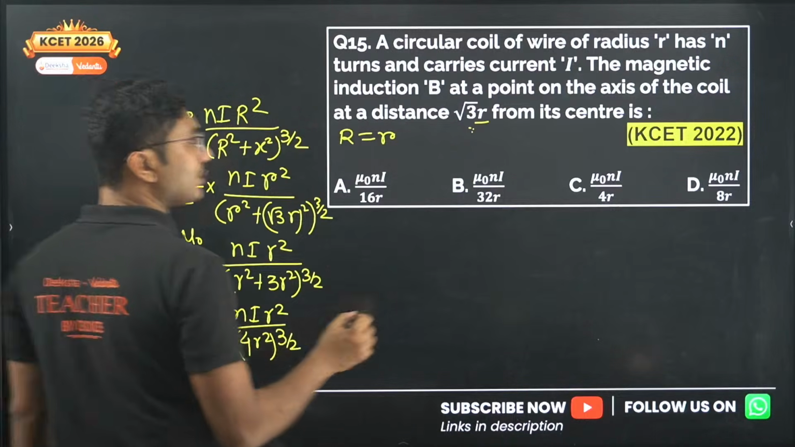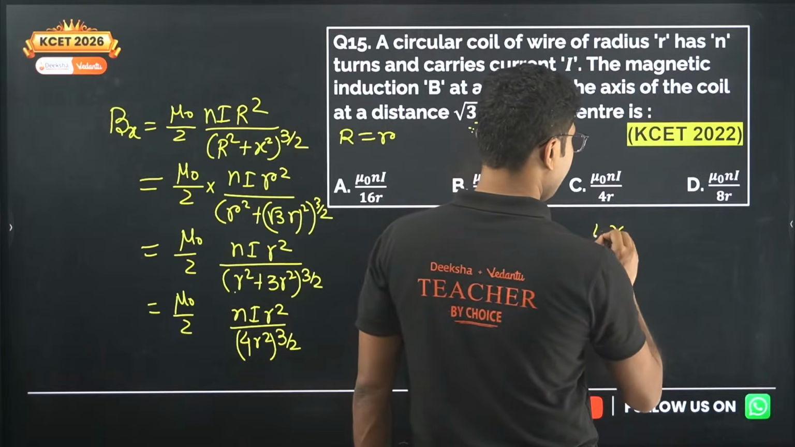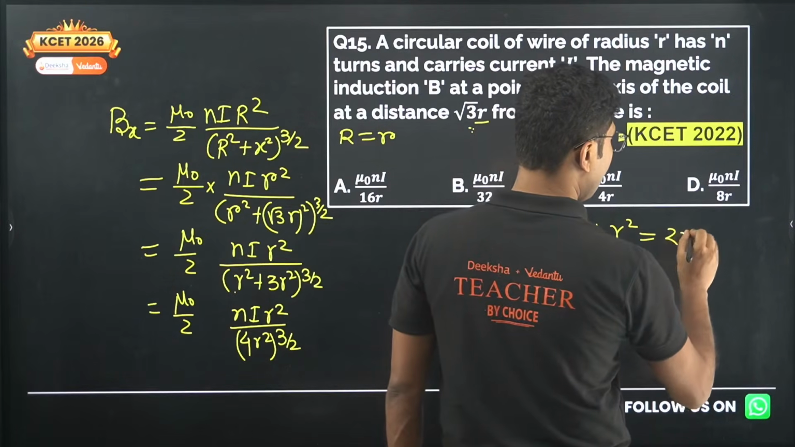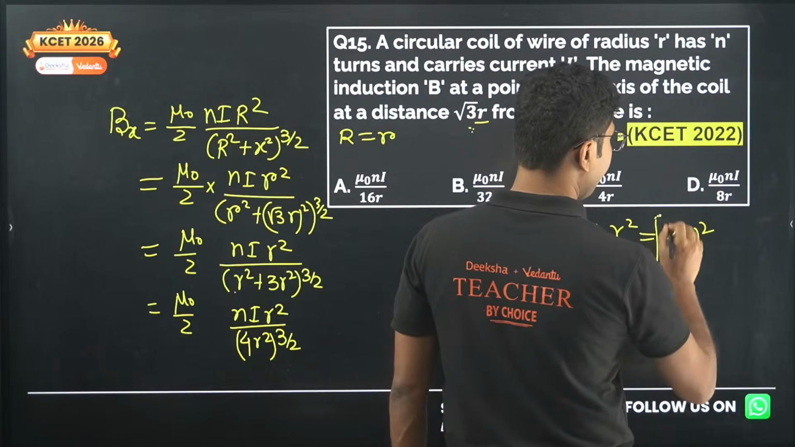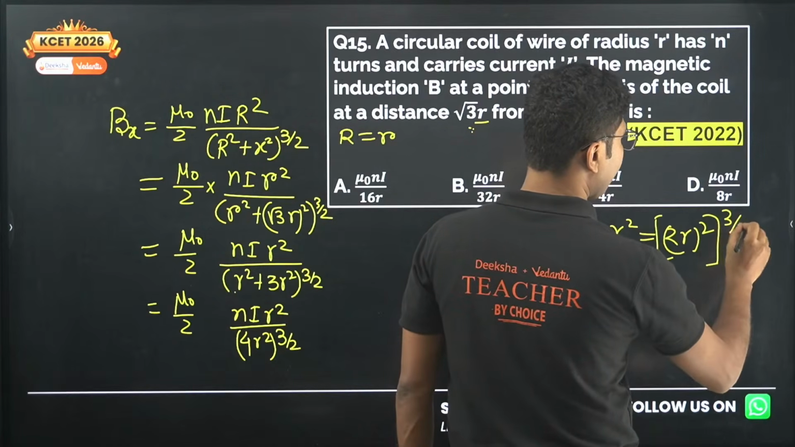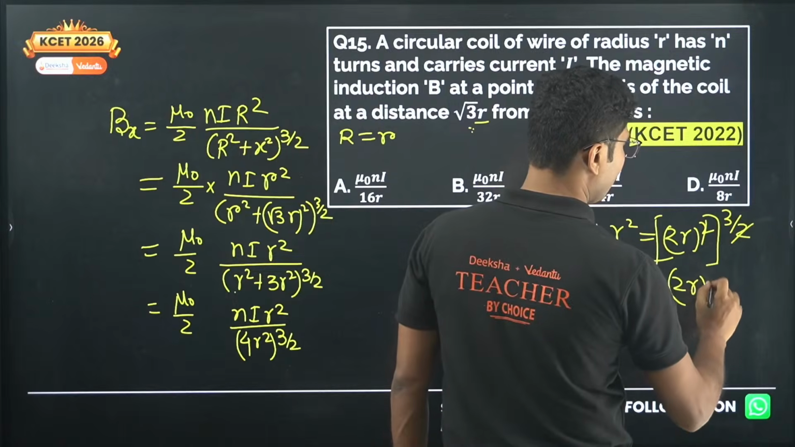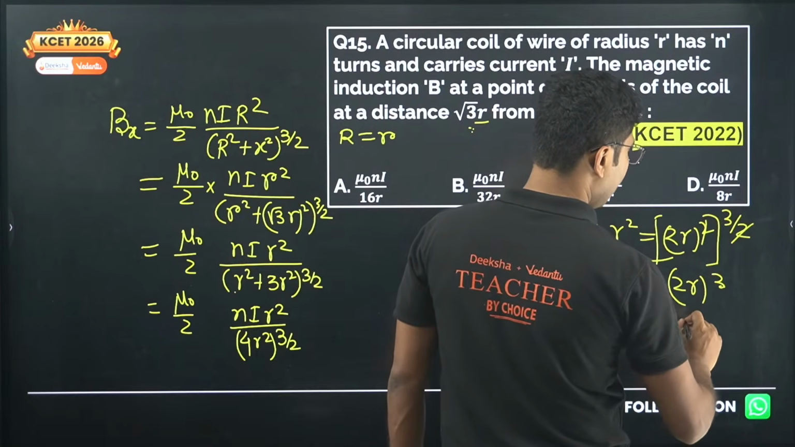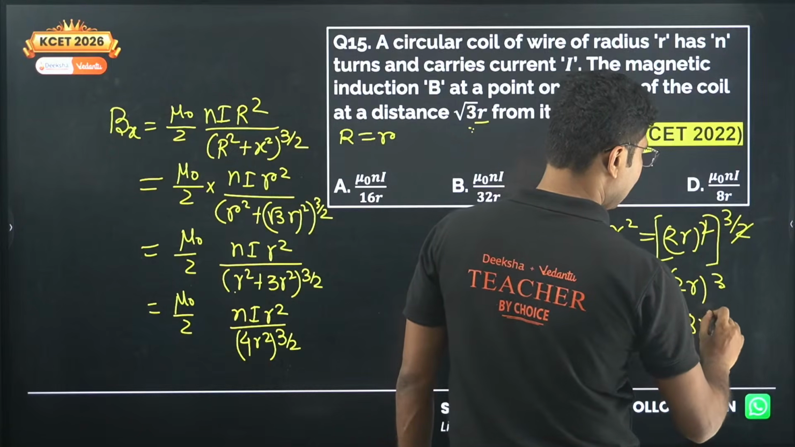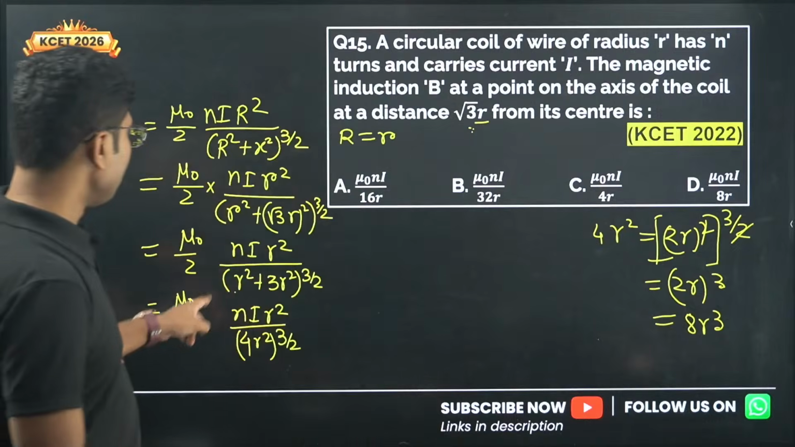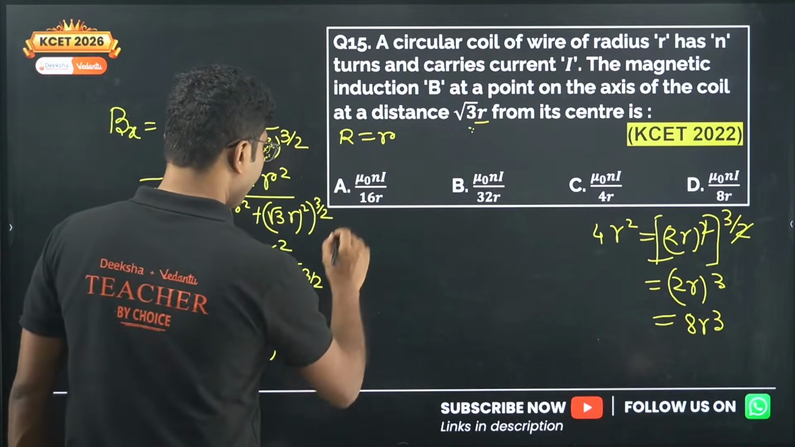So 4r square means what? 4r square means 2r whole square, and if you take 3 to the power 3 by 2, that means this cancels and we get 2r whole cube. 2r whole cube means what? 8r cube. So the denominator is 8r cube. We will use that over here.